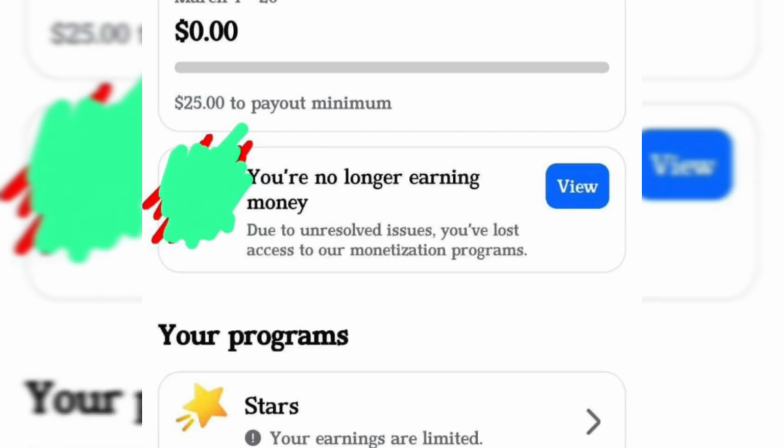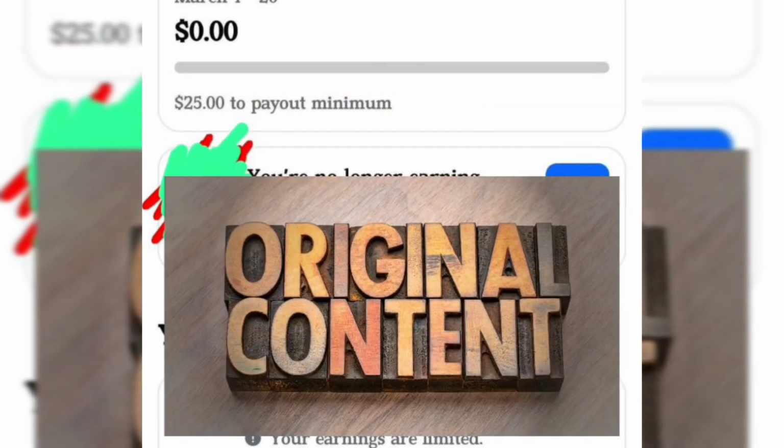Seventh, if you believe this is a mistake, you can request a review through the platform support option. Important tip, start uploading fresh, original content consistently. The algorithm needs time to trust your account again.